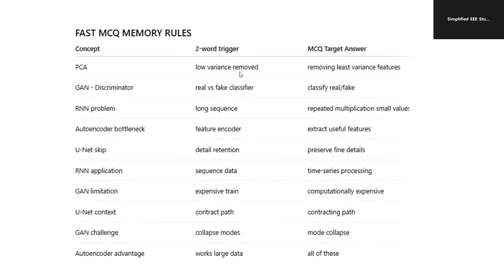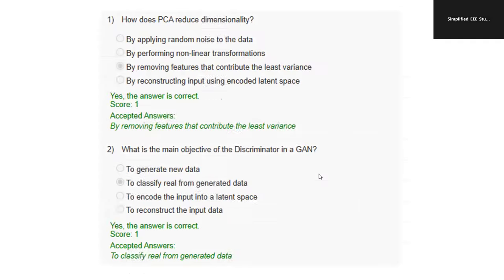For example, PCA: low variance removed, removing the least variance features. GAN: a real versus fake classifier. RNN problems: long sequences and repeated multiplication of small values. U-Net skip: detail retention and preserving fine details. RNN means sequence data and time series problems. So those things will be resolved. You can solve these questions. For example, how does PCA reduce dimensionality? By removing the features that contribute the least variance.